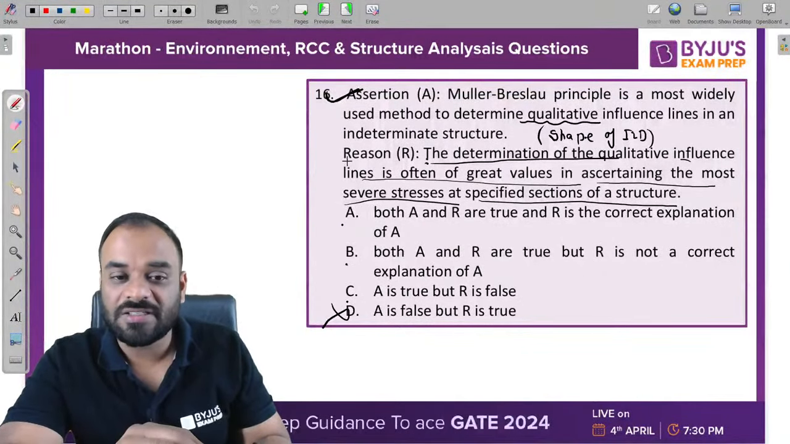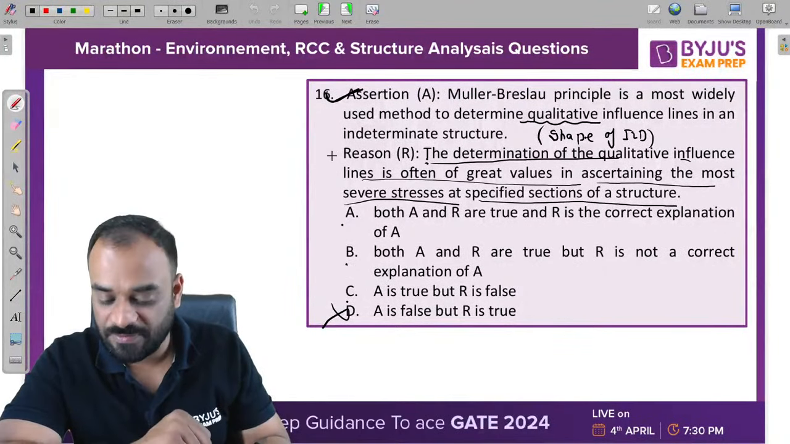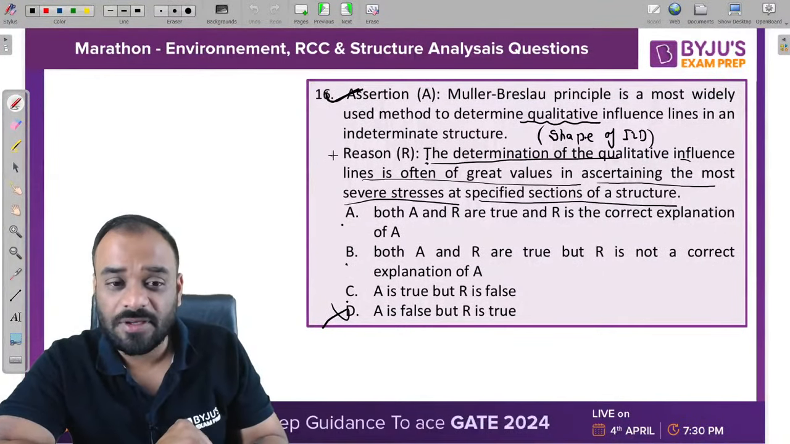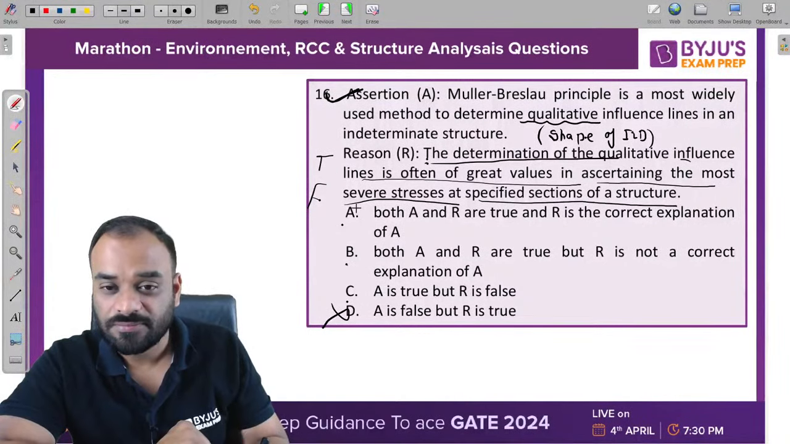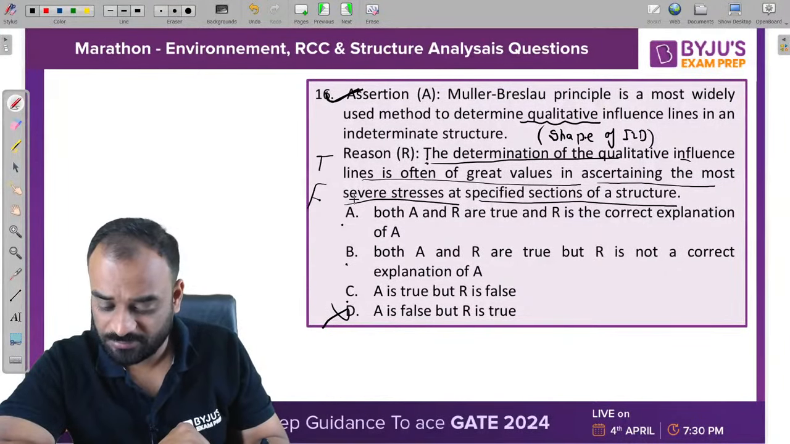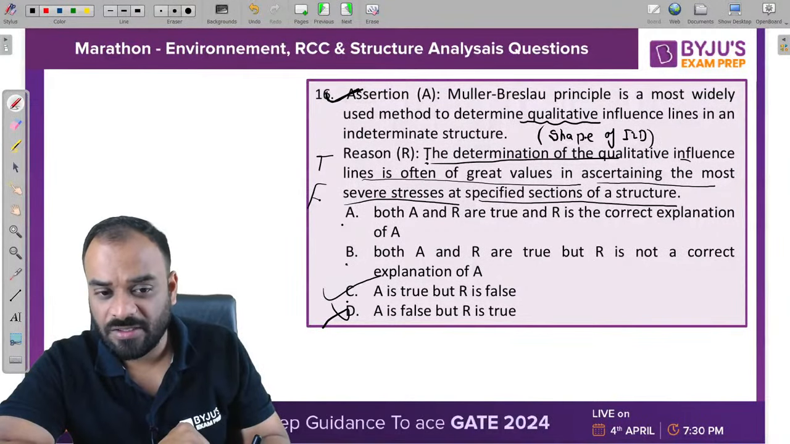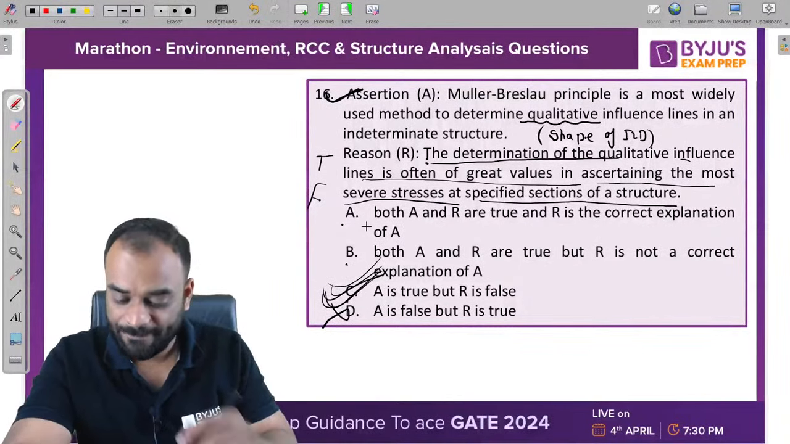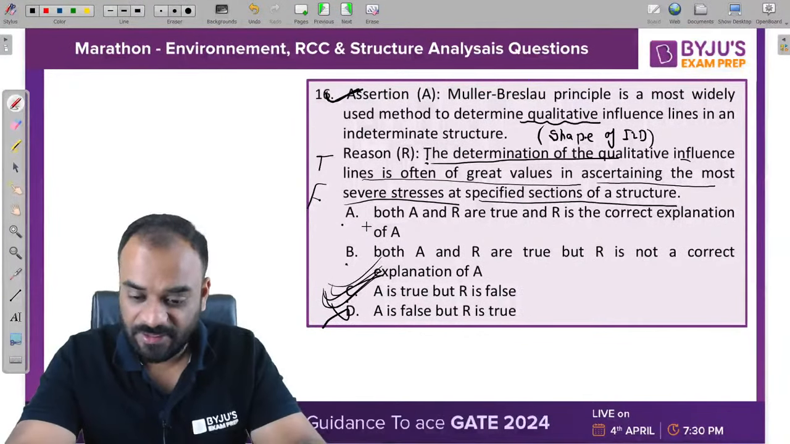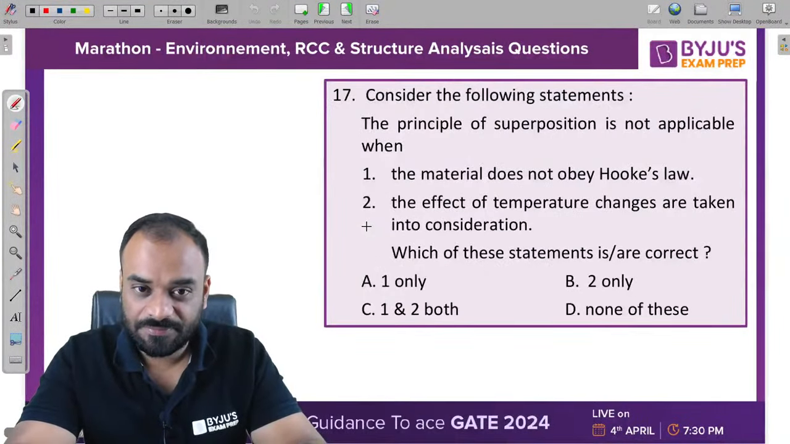So this particular statement is what? It is true or false? Now tell me, is it true or false? It is a false statement, right? So we can take C as the correct answer. Okay. Let's move to the next one.